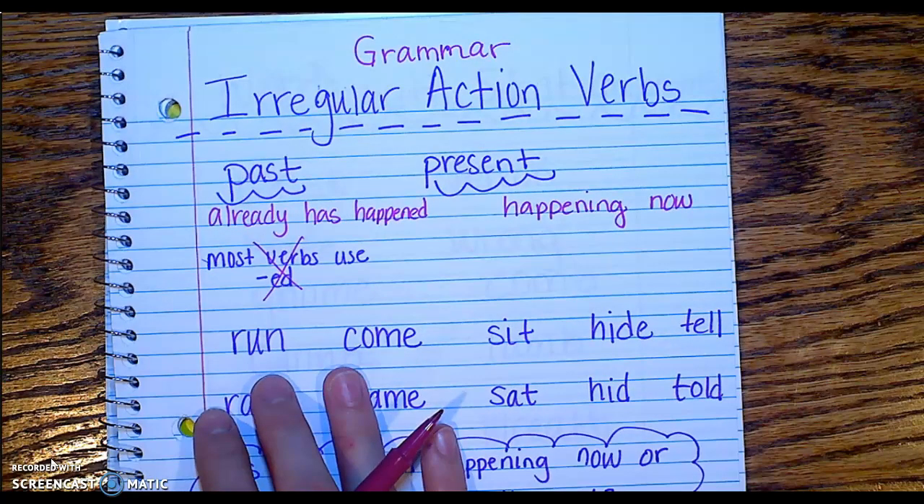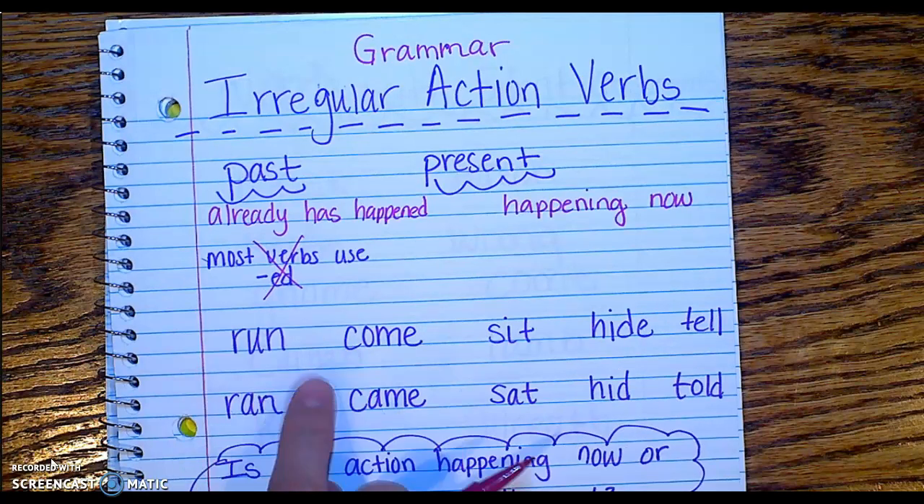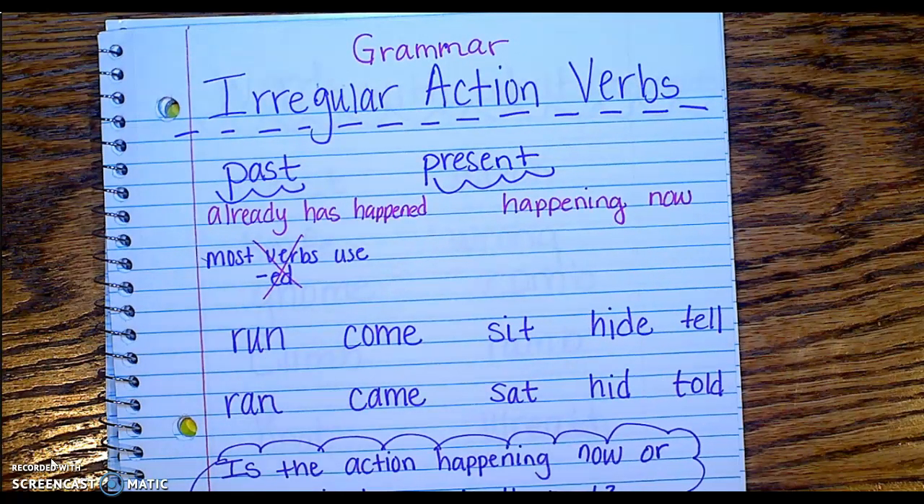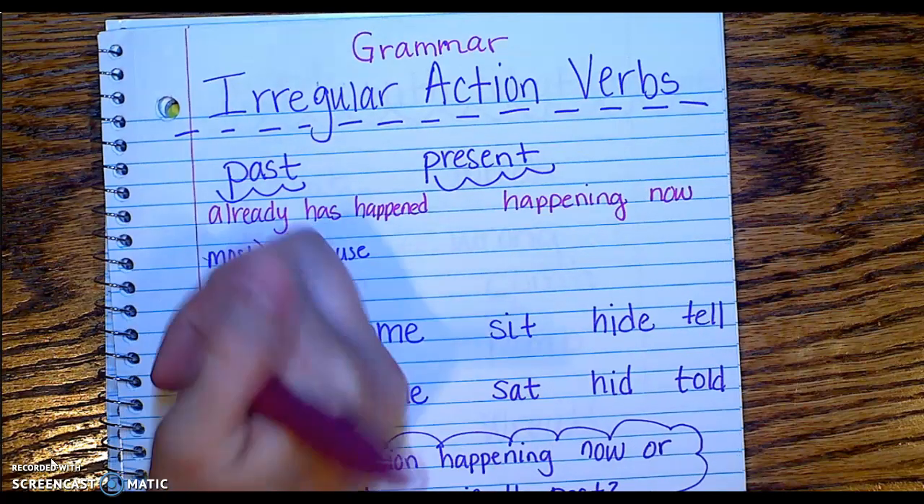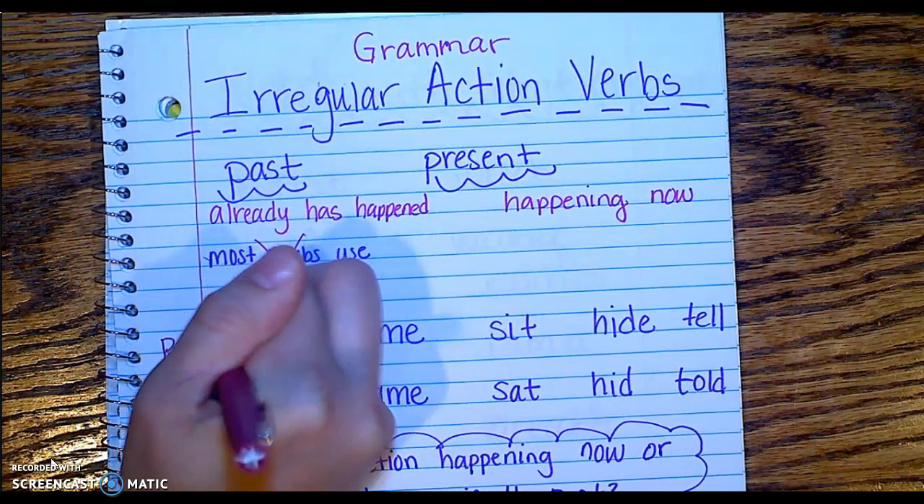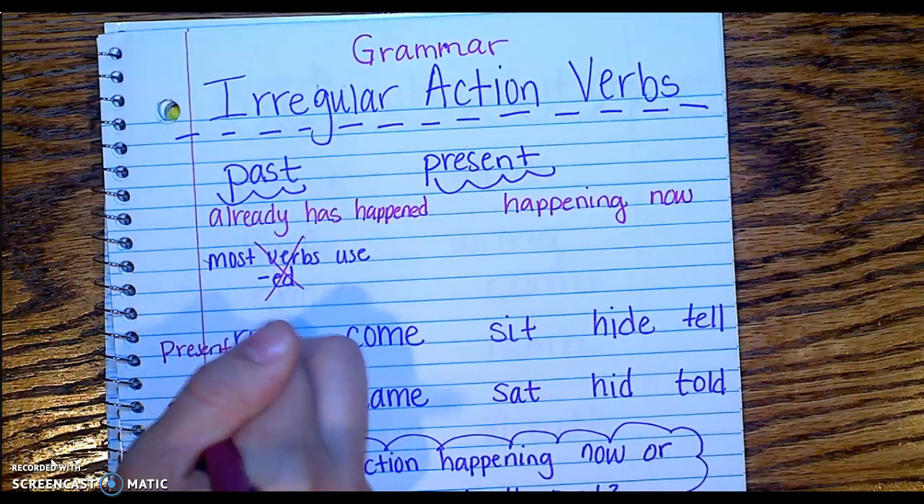So, for example, run. We run, that's what's happening right now. But if that happened in the past, I runned yesterday? No, that doesn't make sense. I ran yesterday. So this is the present, and this is the past.